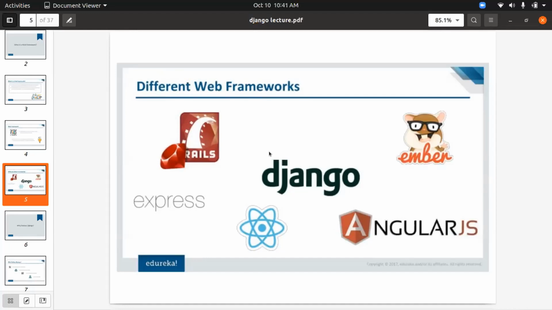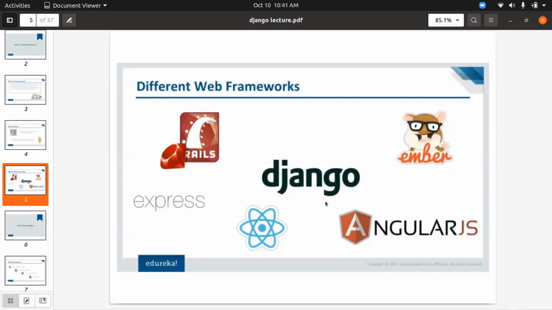And apart from the Python web frameworks, there are also other frameworks which you can see on my screen. There is Rails for Ruby. There is Angular for JS. There is React for JS, and there is Express for Node, etc. In the similar manner, there is Django for Python, and we have other Python frameworks such as CherryPy, Flask API, Fast API, and many more. So why only Django? What are the advantages of Django over these other frameworks?